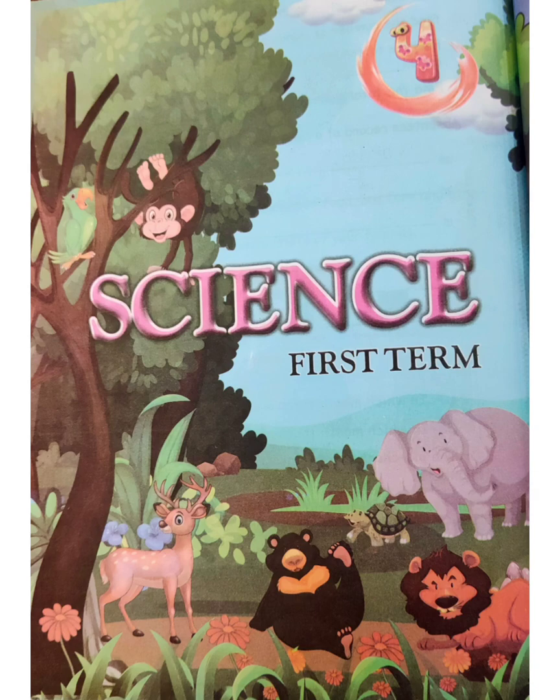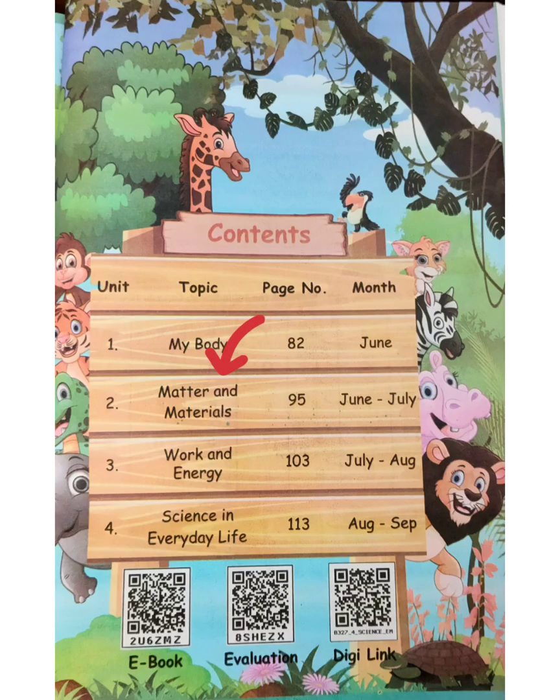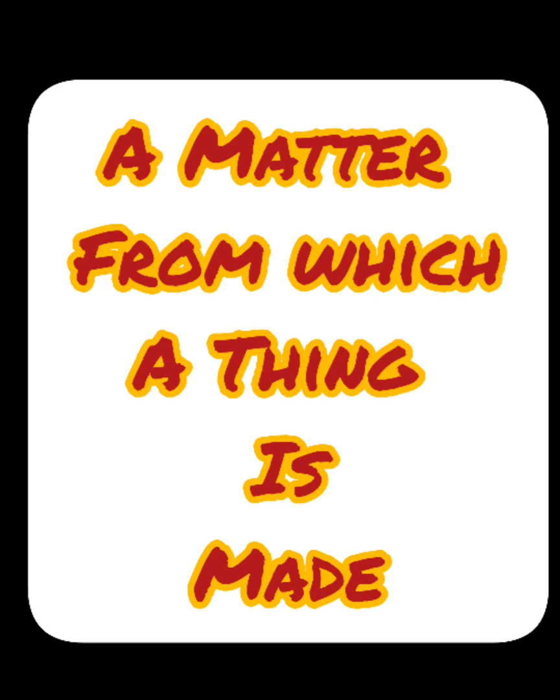Take your textbook, volume 2, term 1, 4th standard, matter and materials. Take page number 95. What do you mean by material? The matter from which a thing is made is called material.